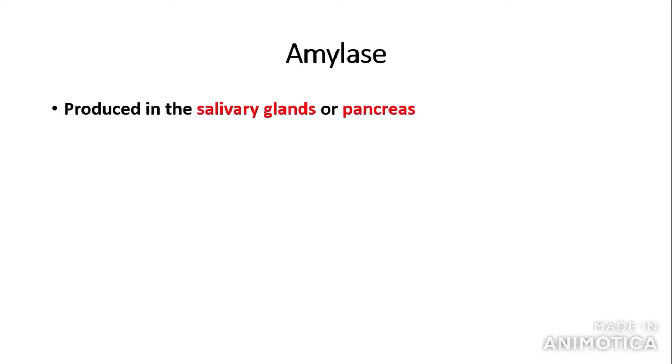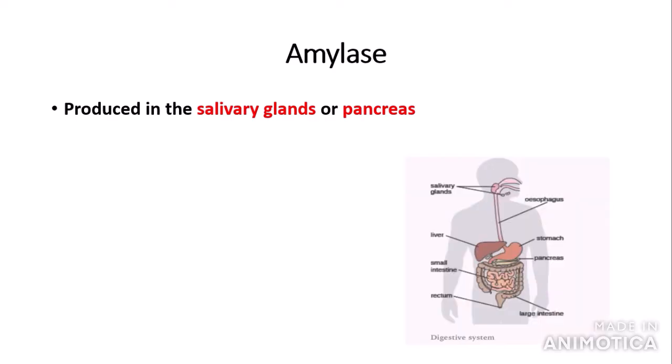So the first enzyme that I'm going to talk to you about is amylase. Amylase you probably have heard of before. It's produced in the salivary glands or the pancreas. So the salivary glands are these parts here near the beginning of the digestive system. If you feel the top of your neck, you may be able to feel your salivary glands.